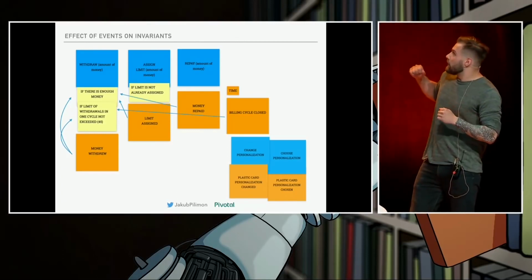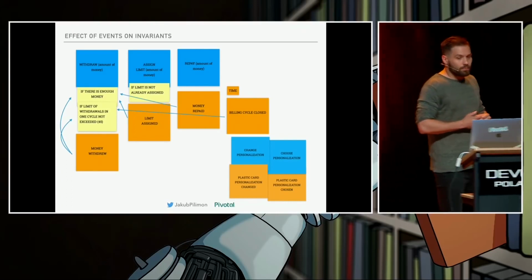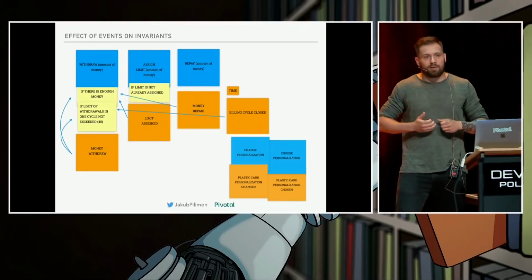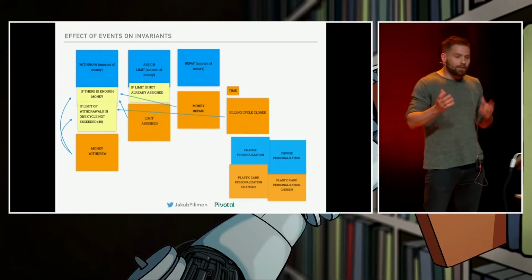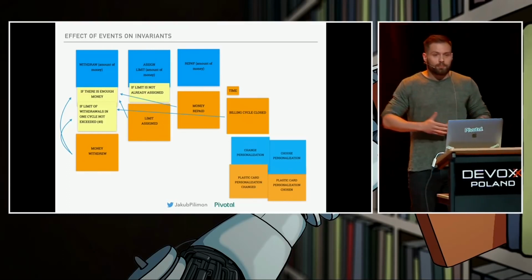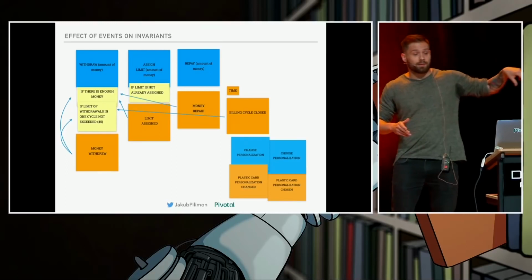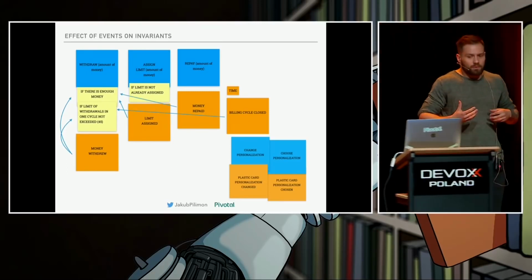Like in here, the money repaid event on the orange node may have an impact on a future question asked by the yellow node, is there enough money, from a different vertical slice, right? And we discover those relationships like in here. The three slices on the right side have an impact on the one on the left side, which means that this code will probably be used together, will be changed together.